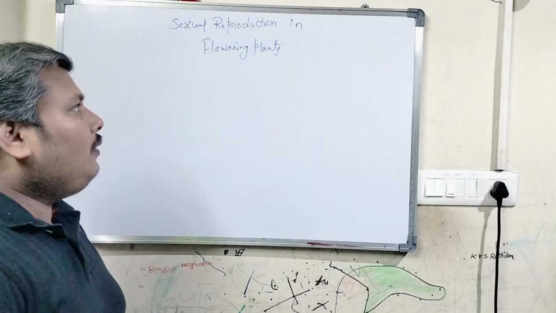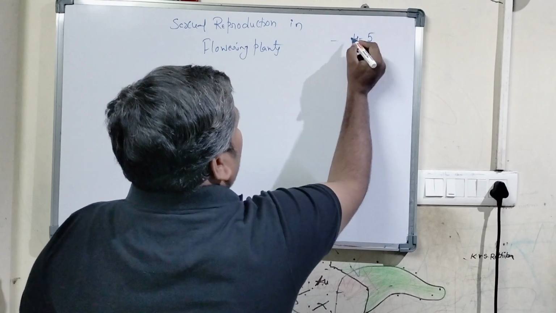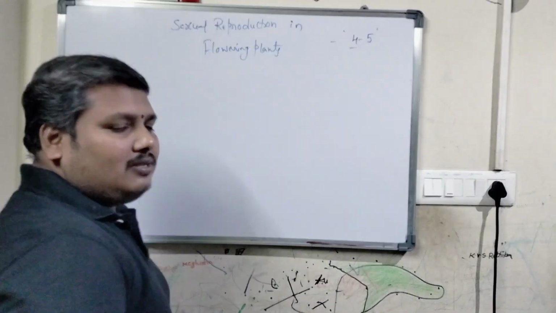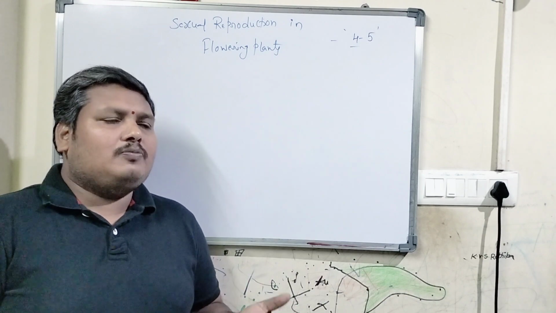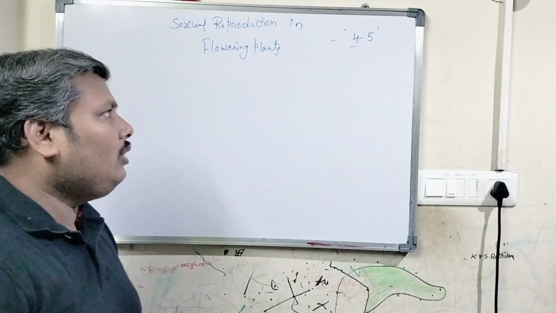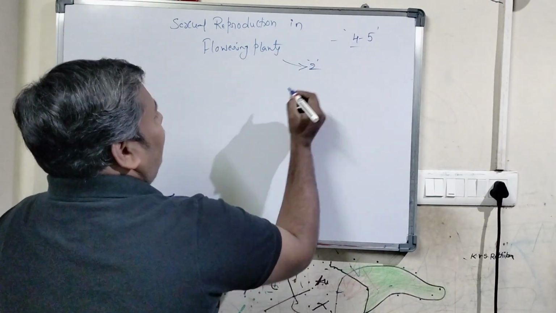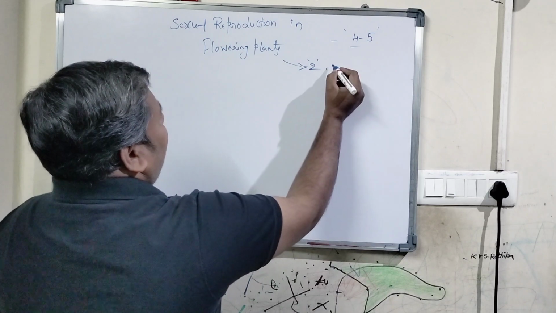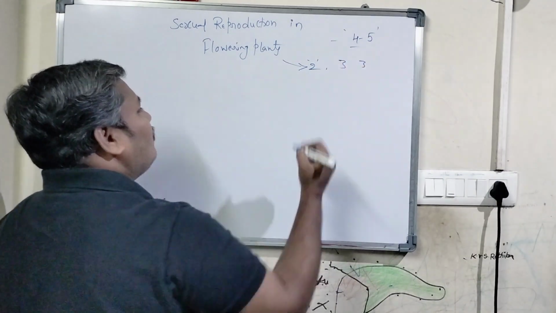We get approximately 4 to 5 questions from this lesson every year from NEET. But in 2022, we had only 2 questions from this one, and in 2018 we got 3 questions.